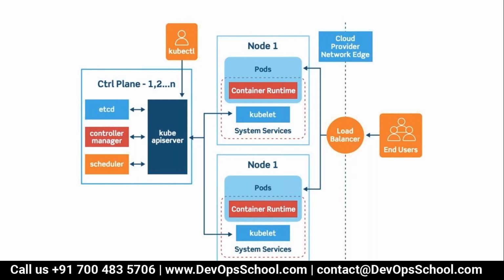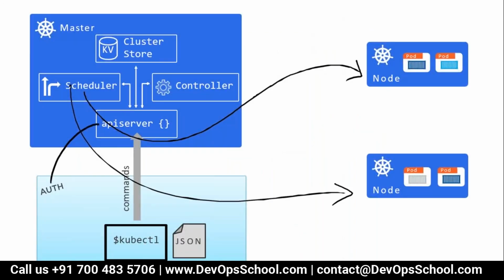This is the external load balancer. From the external load balancer, you hit the node. Mind it, I'll draw this picture a little bit later tomorrow also. So from the end user, you hit the load balancer that's managed by the cloud. From the load balancer you hit the node, and in the node you have system services, container runtime, pods, and stuff like that. So overall, this is the architecture. And now see, we understood everything about the master component. We understood everything about the node component. Now the time has come to understand the workstation, the laptop, the package which you are in a JSON. So that's the next topic.